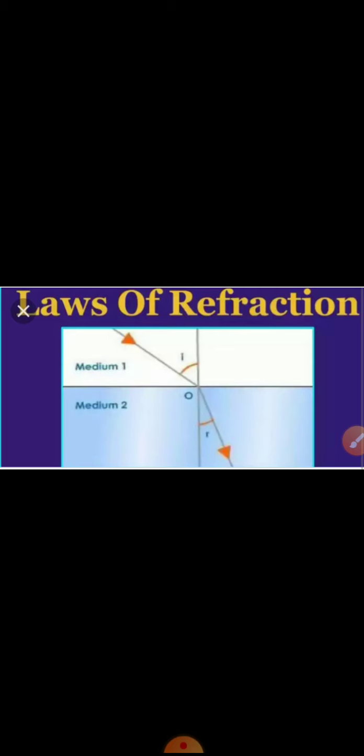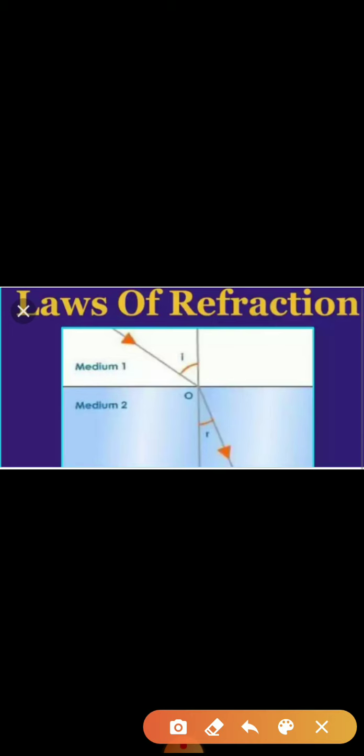So the first law states that incident ray means this, refracted ray means this, and normal means this perpendicular. So incident ray, refracted ray and normal, yes, they are in the same plane. And incident ray and refracted ray at the point of incidence are on opposite sides. See, this incident ray this side and refracted ray this side.